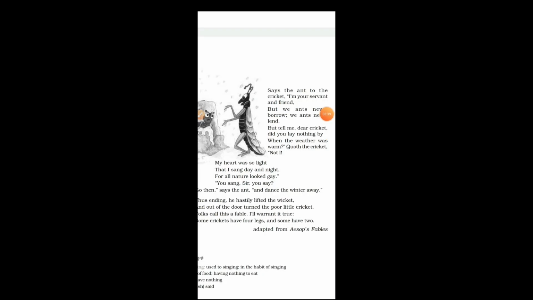Here you can see the alliteration: when, whether, was, warm. So you can see the consonant letter that repeats again and again in the same line.